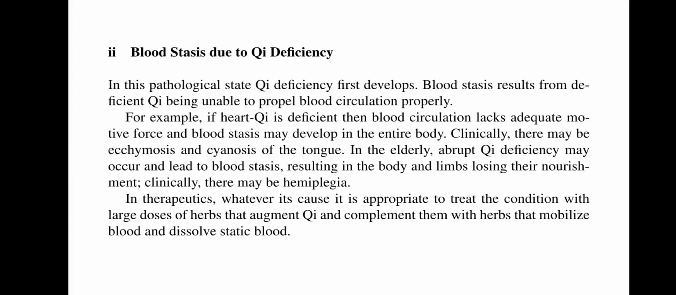In the elderly, abrupt qi deficiency may occur and lead to blood stasis, resulting in the body and limbs losing their nourishment, and clinically there may be hemiplegia. In therapeutics, whatever its cause, it is appropriate to treat the condition with large doses of herbs that augment qi and complement them with herbs that mobilize blood and dissolve static blood.